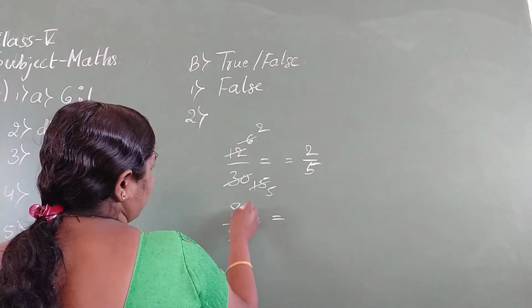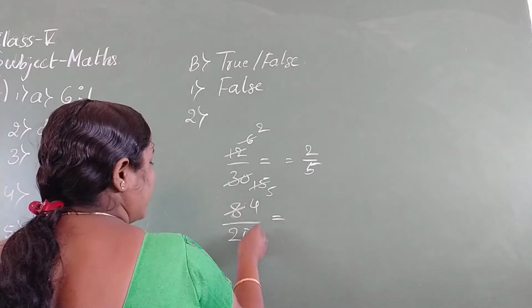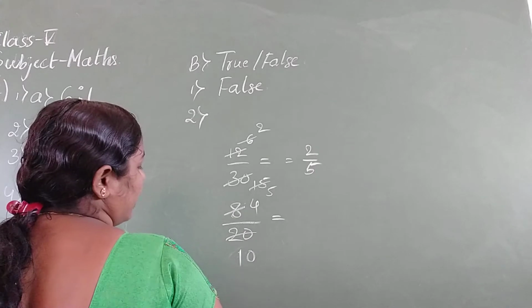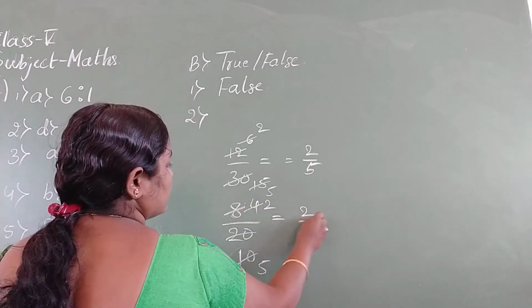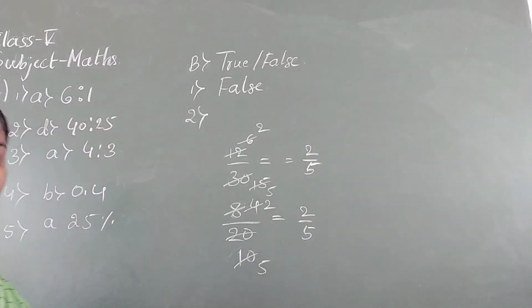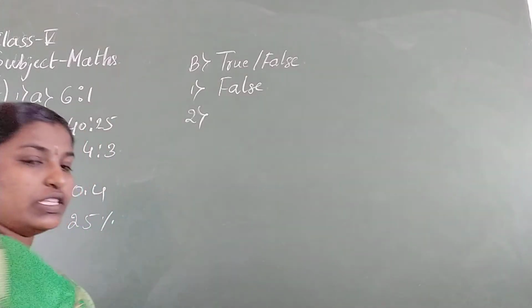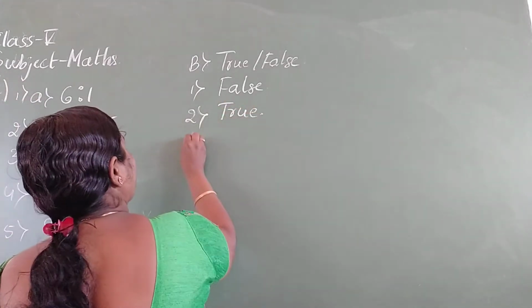8 how much are 40? 8 5s are 40. 2 1s are 2, 2 2s are 4, 2 5s are 10. See 2 and 5. 2 by 5, 2 by 5. Both are equal. So the statement is true. Third one.